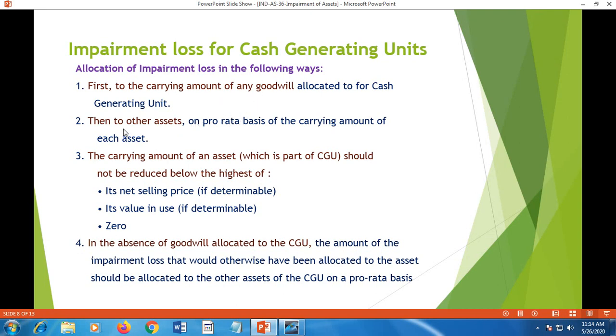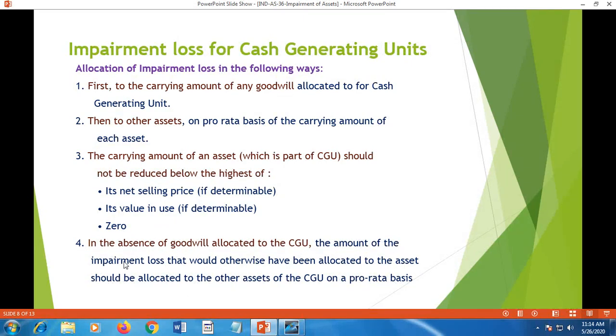Then the remaining amount will be allocated to the carrying amounts of other assets individually on a pro rata basis. The carrying amount of an asset which is part of the CGU should not be reduced below the highest of these three: its net selling price if determinable, its value in use if determinable, or else zero. So the value of the asset cannot be shown at less than zero, it cannot be shown at a negative figure.